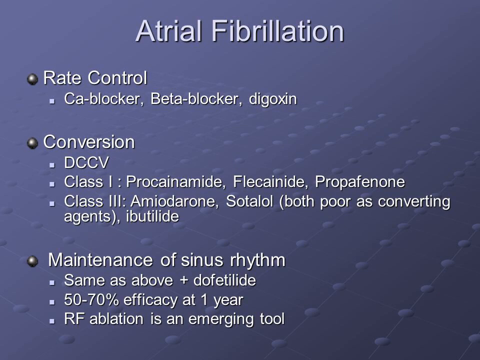Atrial fibrillation: rate control and conversion. Rate control: CA blocker, beta blocker, digoxin. Conversion: DCCV, Class I agents procainamide, flecainide, propafenone. Class 3, amiodarone and sotalol, are both poor as converting agents; ibutilide can be used.